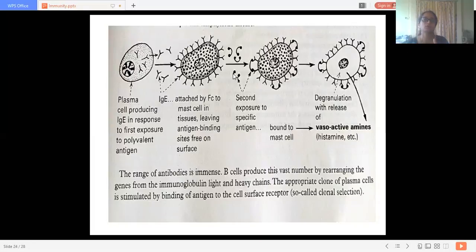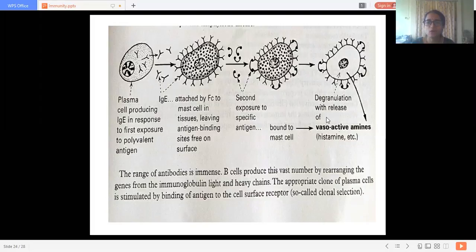Now, with the second exposure to the specific antigen, this is the antigen. What is going to happen? The antigen gets attached to these antibodies at the antigen binding site, here and here also. So there is formation of an antigen-antibody complex. And then there is degranulation: the granules are released from the mast cell.